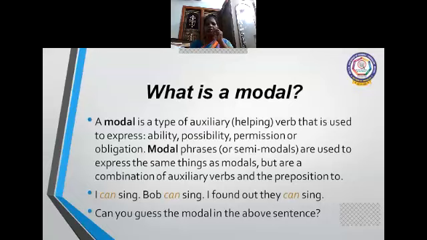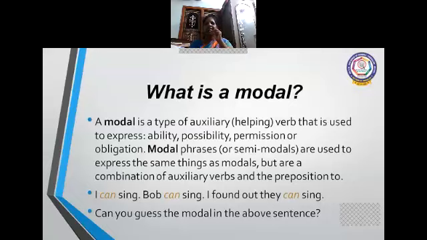Modal phrases or semi-modals are used to express the same things as the modals but are a combination of auxiliary verbs and the preposition to. I can sing. Bob can sing. I found out they can sing. Children, can you guess the modal in the above sentences? See, can. Yes, right answer, can.